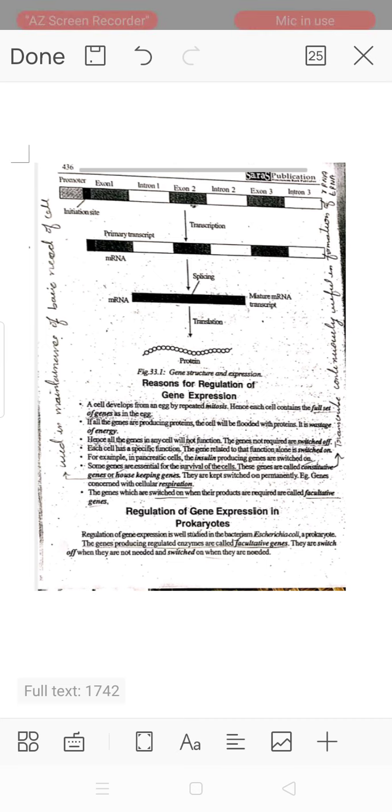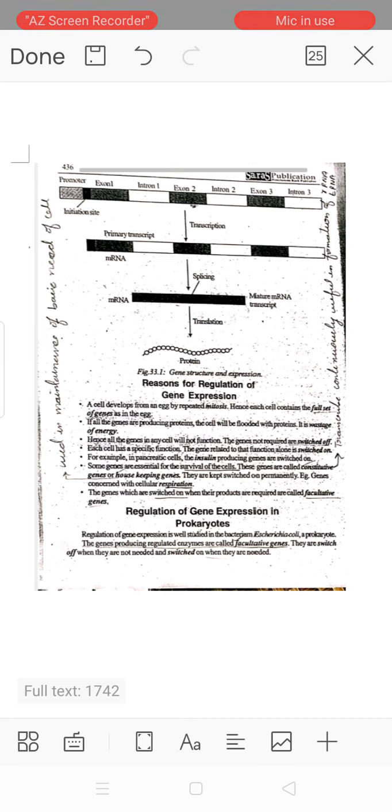The genes not required are switched off. Each cell has a specific function. The genes related to that function alone are switched on. The genes not required are switched off, and the genes related to that function alone are switched on. For example, in a pancreatic cell, the insulin producing genes are switched on.